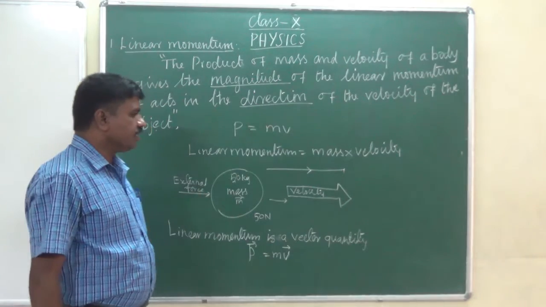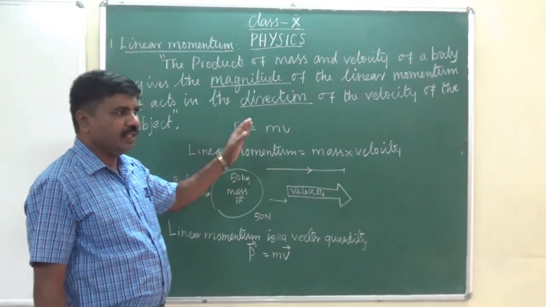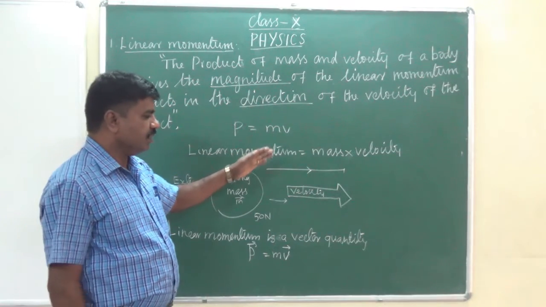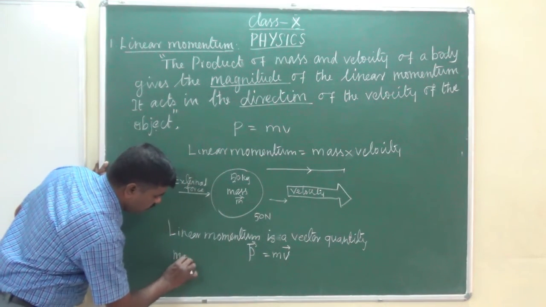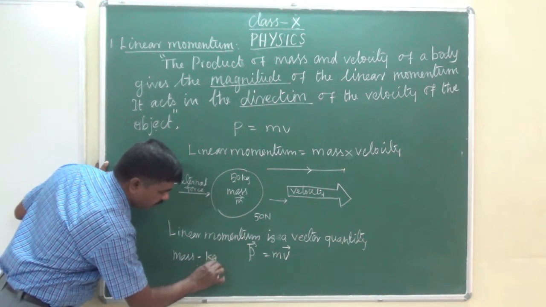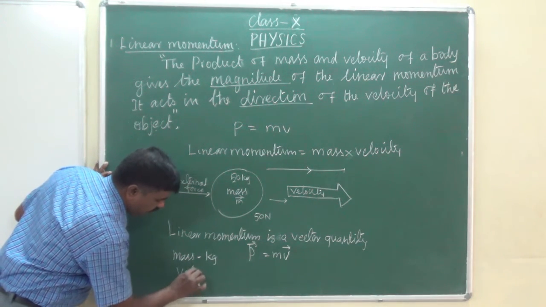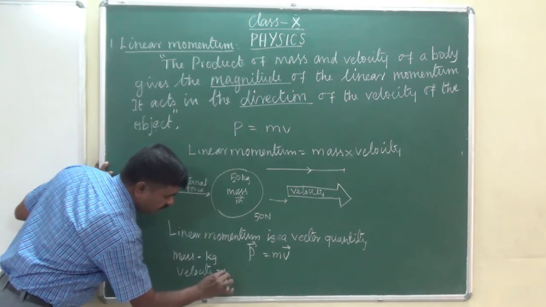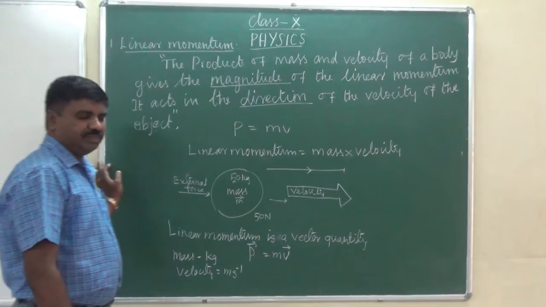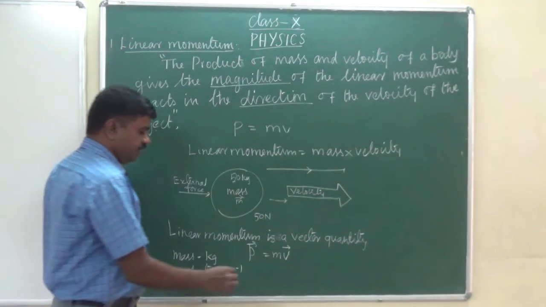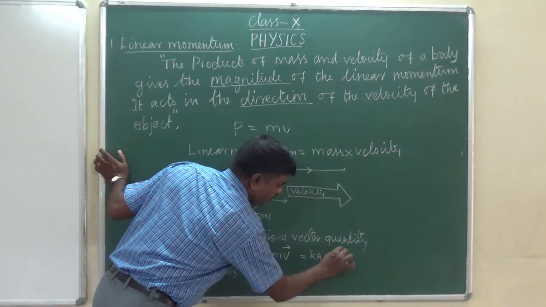Okay, now the SI unit of linear momentum. How can we find the SI unit? What is the unit of mass here? The unit of mass, as you already studied, is kg, kilogram. Then the unit of velocity is m s power minus 1. So the SI unit of linear momentum is kg m s power minus 1.